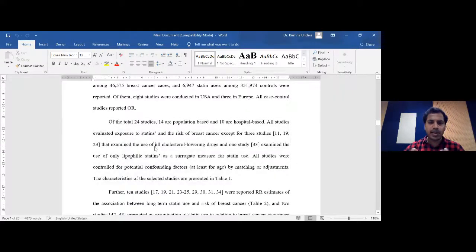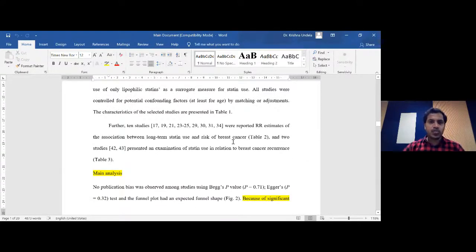These are some basic descriptions of all the studies, and they introduce the audience who are reading your article. They need not go back to all these 24 articles. They should get crisp and important information from all the 24 studies in your manuscript itself. That's the reason we included some of the important details in the manuscript as the first part of the results section. And further, there are 10 studies that reported relative risk estimates of the association between the long term